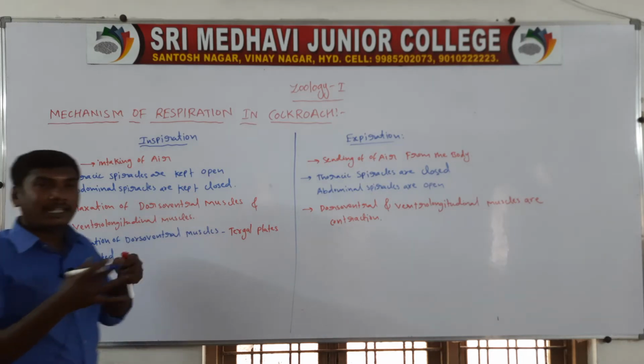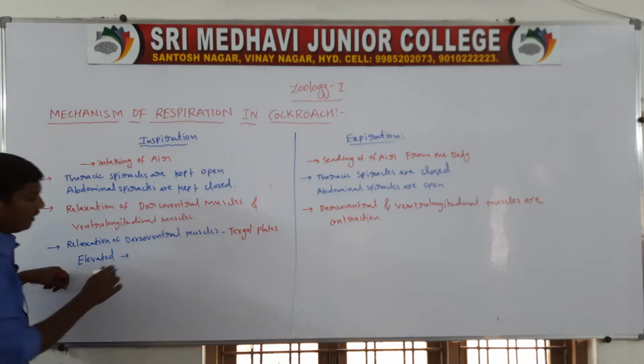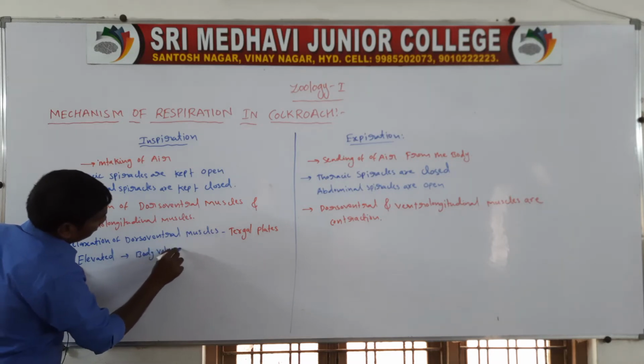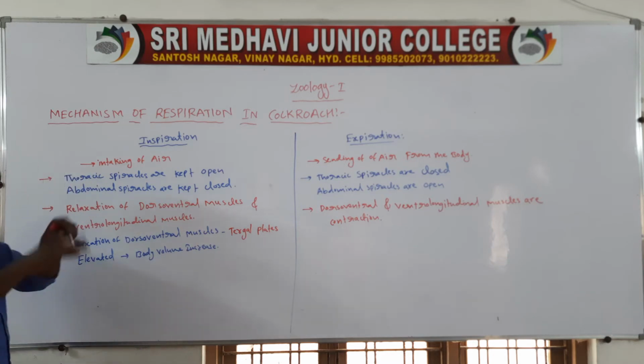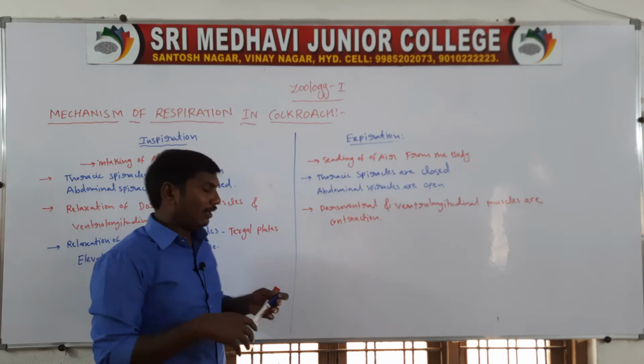So the body volume increases, and the air comes from the outside to inside.